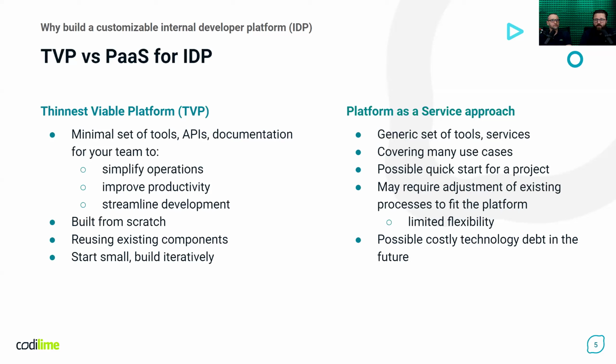To compare them, we can also define golden paths, something coming from platform engineering, which are recommended approaches and best practices that guide developers towards creating successful applications. With those golden paths, we can say that a thinnest viable platform is like building golden paths from the ground up, from scratch, and platform as a service is closer to choosing some golden paths from those provided within the platform.